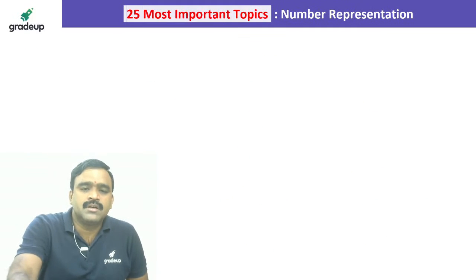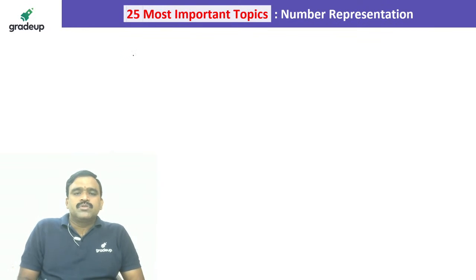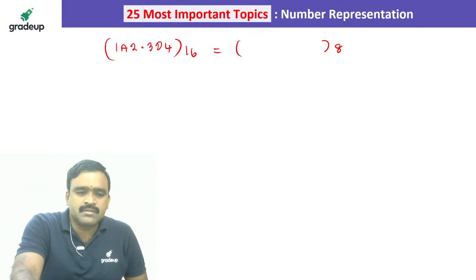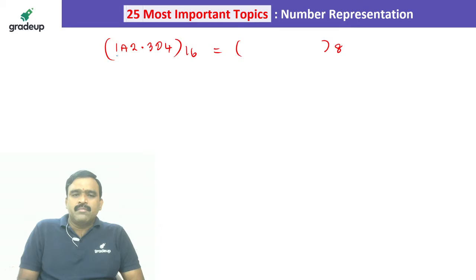Now sometimes the problems will be given like this. Please observe, let us suppose it is given as 1A2.3D4, which is base 16. If you are asked to convert into base 8, how to do it? Base 8 is the octal system, and base 16 is the hexadecimal system. First you write it in binary coded hexa. Every hexa digit is represented with 4 bits: 0 is 0000, 1 is 0001, and so on, F is 1111.